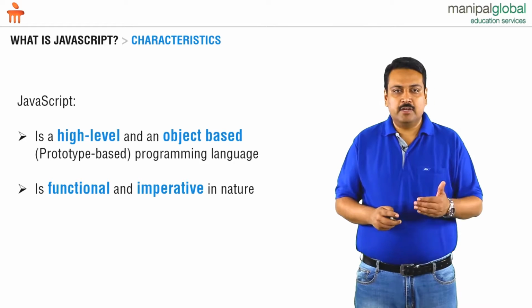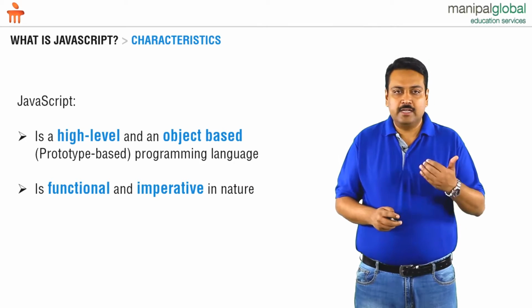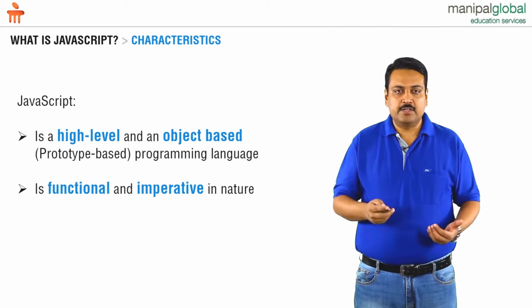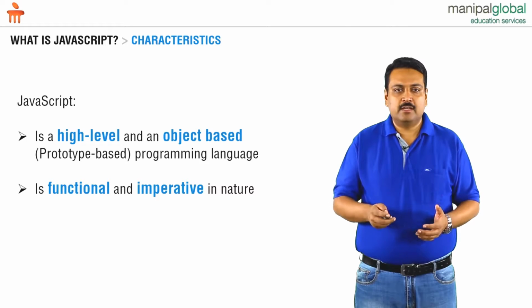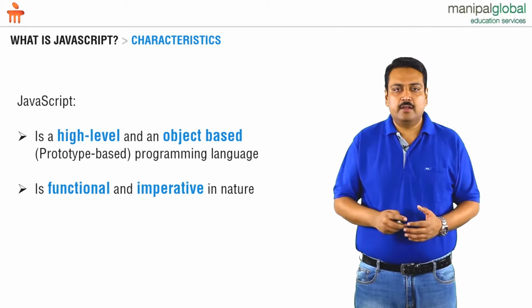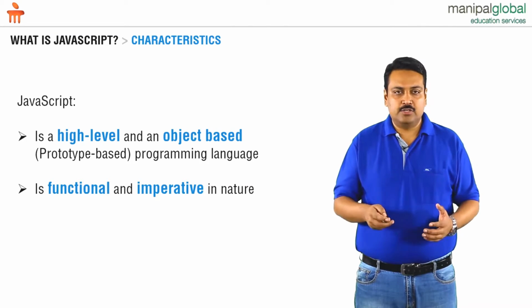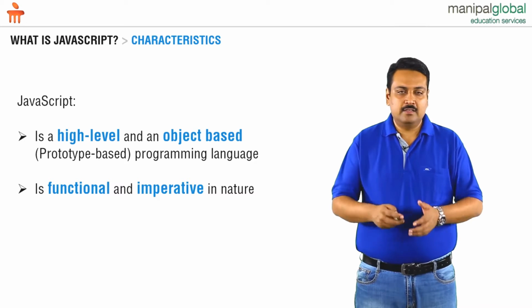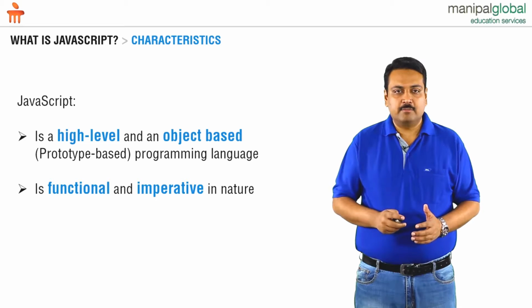We can pass functions to other functions as arguments, and we can create anonymous functions. Using JavaScript, we can implement the idea of lambdas and closures. So nested functions are allowed. And another aspect of JavaScript is that it is imperative.